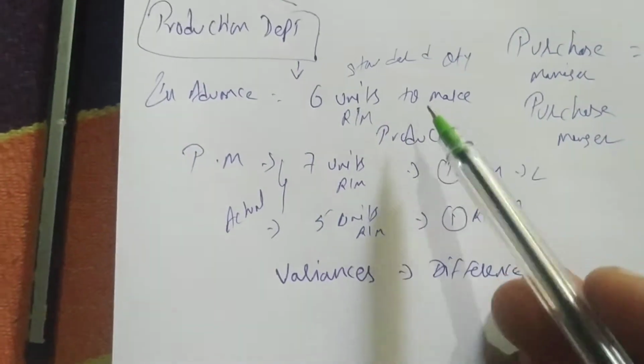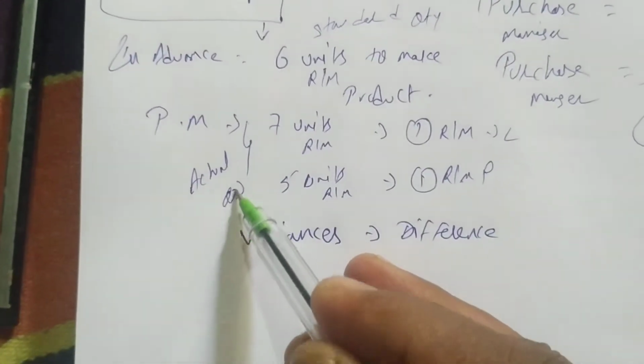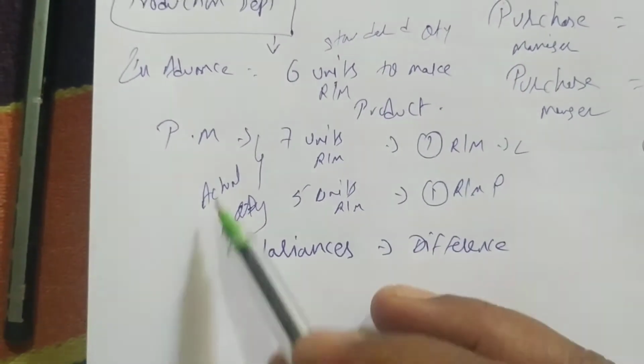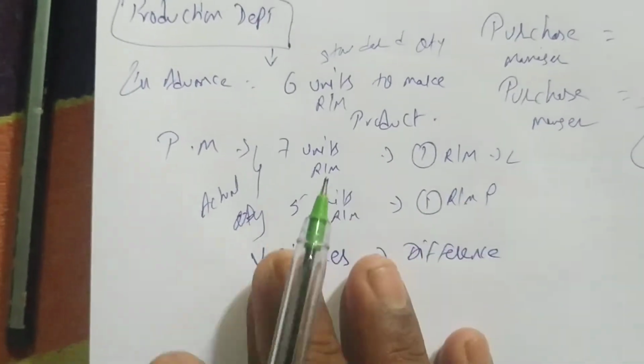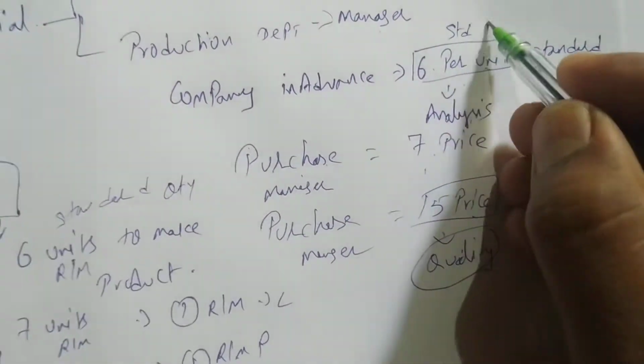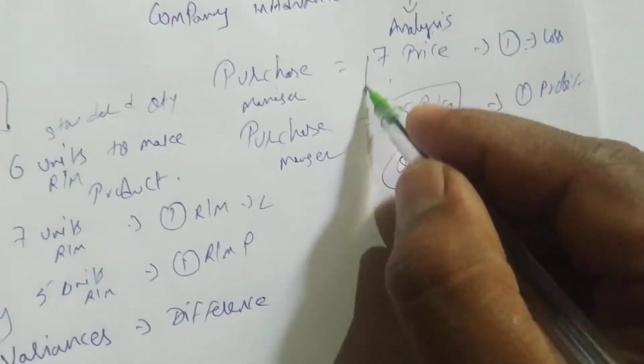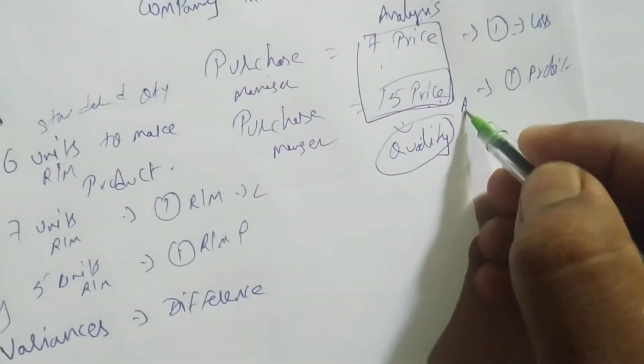The company will fix standard quantity, and this is actual quantity. Actual means what the production manager has used to make the product, and what the company has fixed is called standard price. And this 7 and 5 is called actual price.